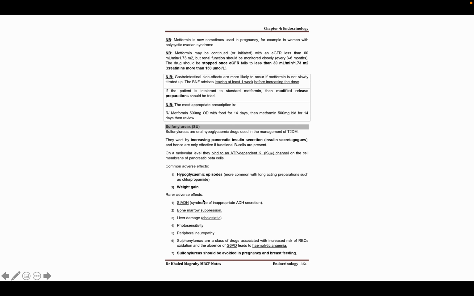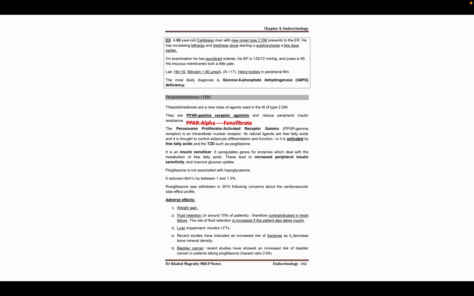There are also other rare side effects but important for the exam, that is SIADH, bone marrow suppression, cholestatic liver damage, photosensitivity, peripheral neuropathy, and in case of glucose 6-phosphate deficiency, hemolysis. So it is very common for the exam that suppose any patient is taking sulfonylurea for diabetic control, and this patient has features of hemolysis like anemia and jaundice, so it is very expected that this patient may have glucose 6 phosphate deficiency, and the sulfonylurea will cause hemolysis of the blood.